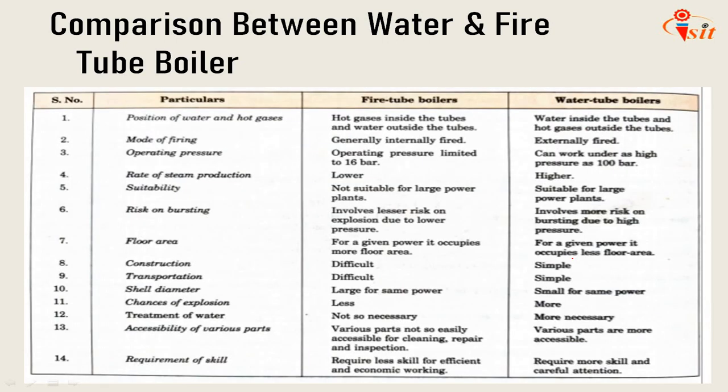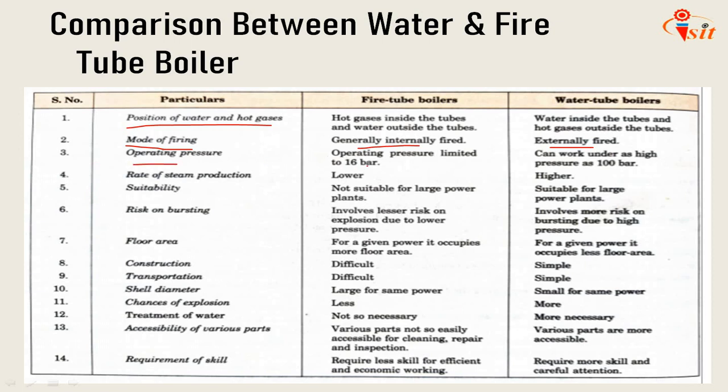Here the table shows the comparison points between the water tube and fire tube boilers. First one is the position of water and hot gases. We have discussed previously: hot gases inside the tubes in case of fire tube and water outside the tube. The reverse in case of water tube boilers, water inside the tubes and hot gases outside the tube. Next is mode of firing. Fire tube boilers are generally internally fired and water tube boilers are externally fired.